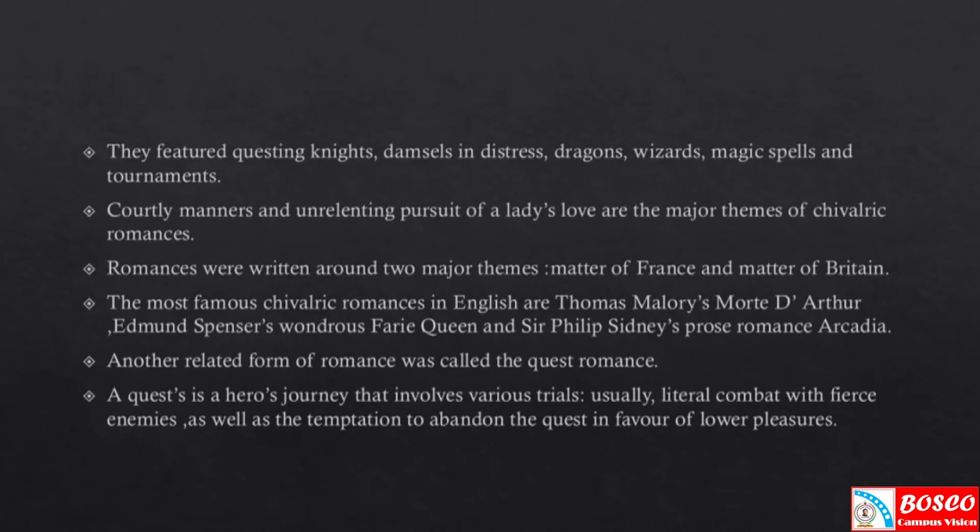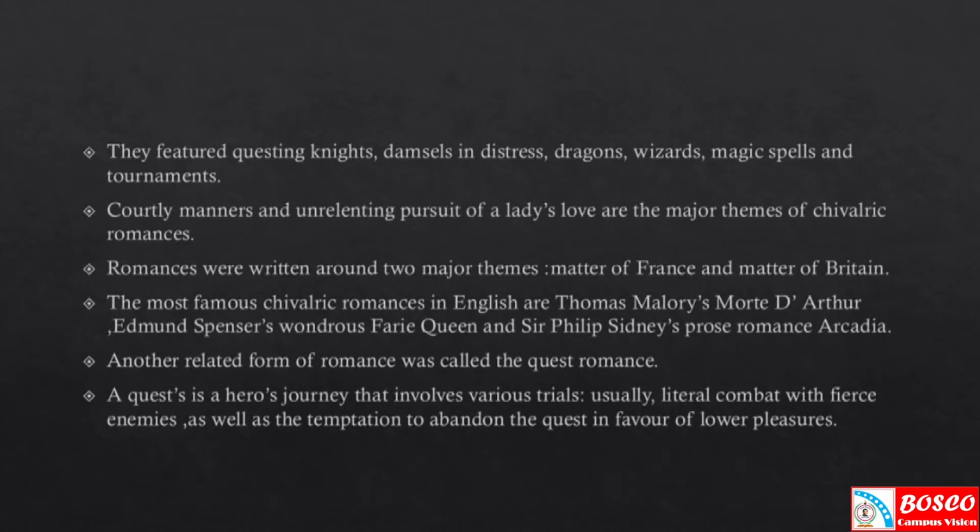One is the Matter of France. Matter of France means stories of Charlemagne and his knights. That is, in the early period, romances were written around two major themes: one is Matter of France and the other one is Matter of Britain. Matter of Britain means King Arthur and his knights of the Round Table.